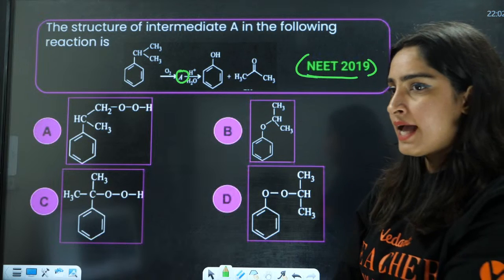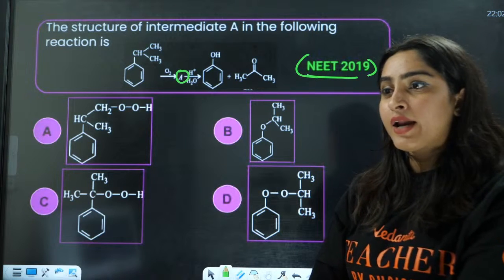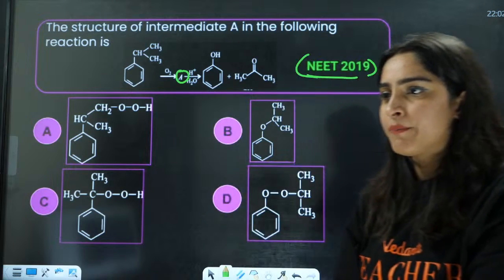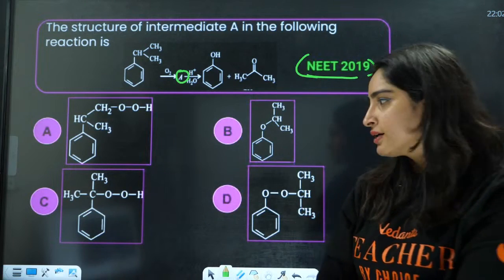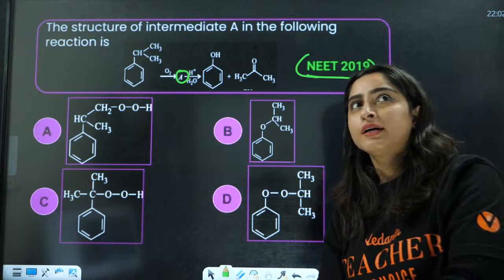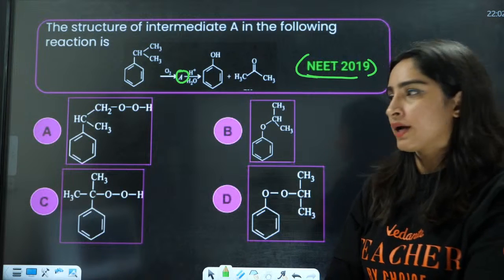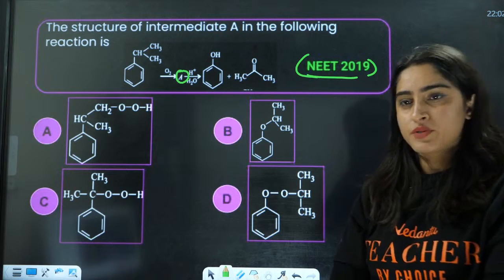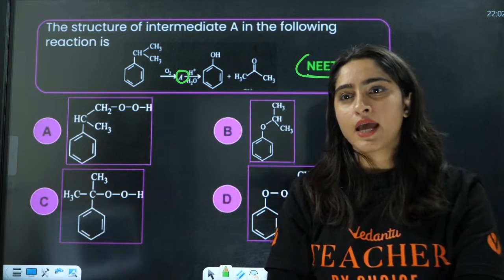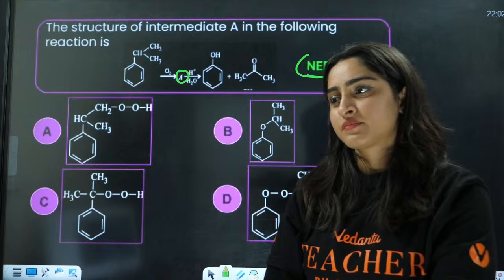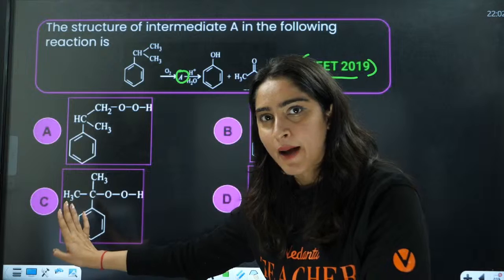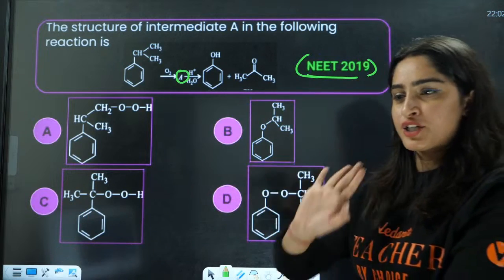A for Ames, B for Baswasar, C for capto, D for Diksha ma'am, okay? A for amazing Gopika ma'am, this is Baswasar, this is capto Shreyas sir, and D for Diksha ma'am, okay?